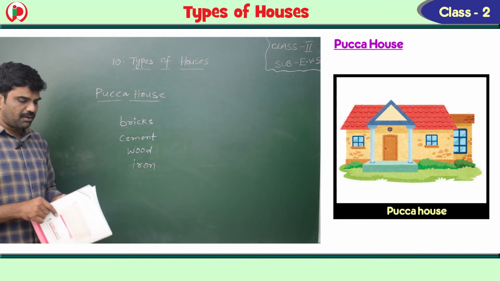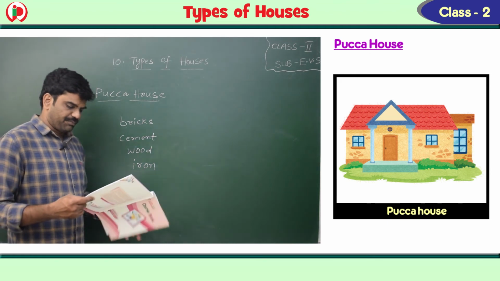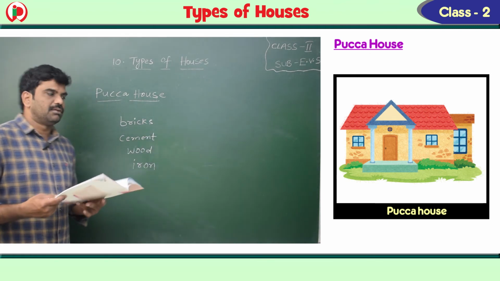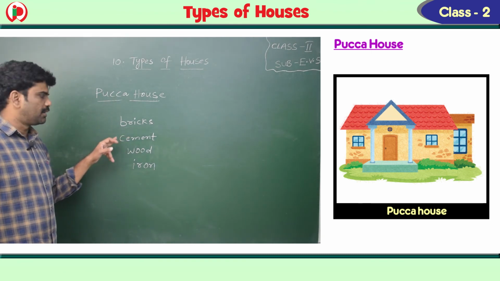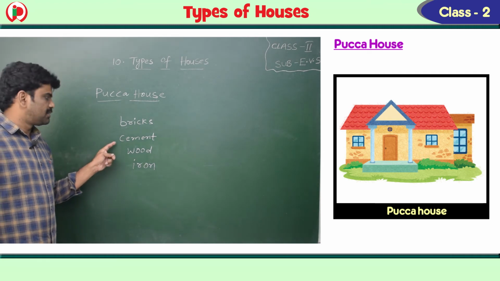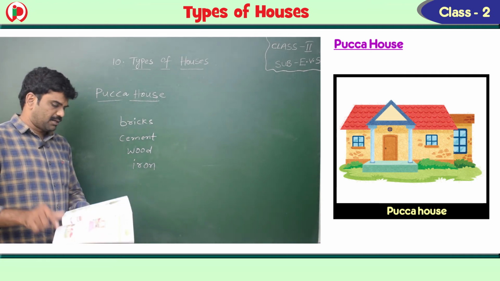Kacha house, as I already told you, is made up of mud, straw, bamboo and wood, whereas Pakka house is made up of bricks, cement, wood and iron.